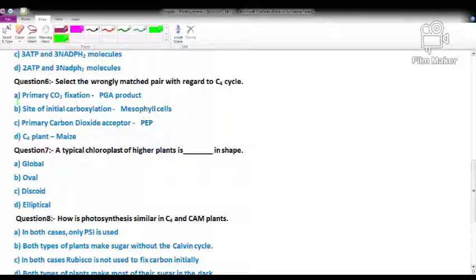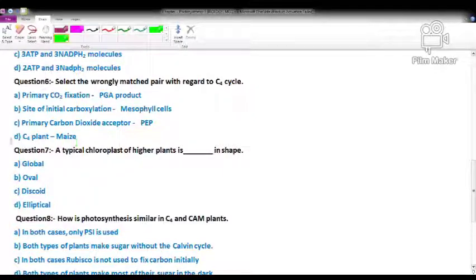First option: primary carbon dioxide fixation product is PGA. Second: site of initial carboxylation is mesophyll cells. Third: primary carbon dioxide acceptor is PEP, phosphoenol pyruvate. And fourth: C4 plant example is maize.